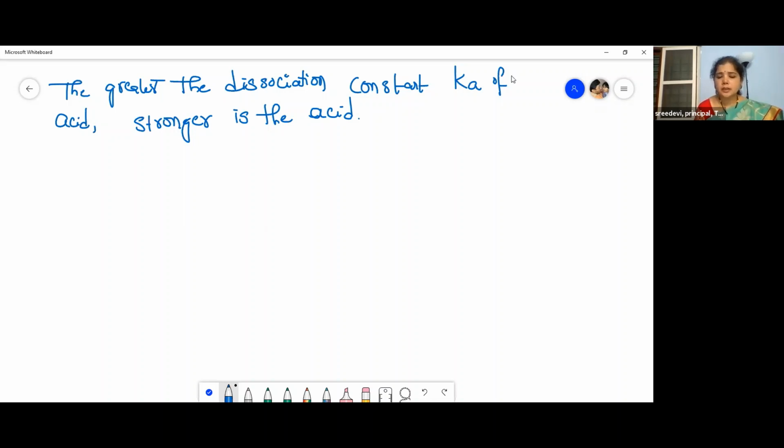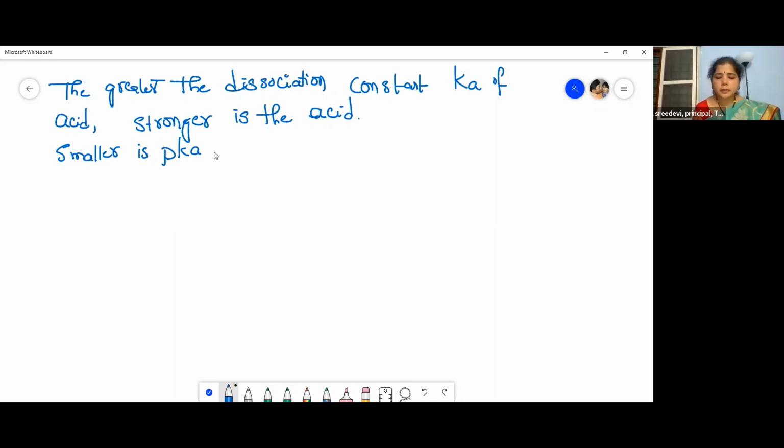Stronger is the acid and smaller is the pKa value. What is pH? The negative logarithm of H plus ion concentration, isn't it?